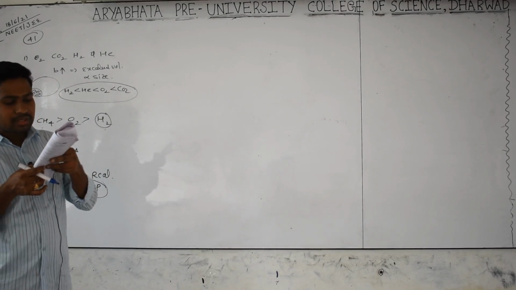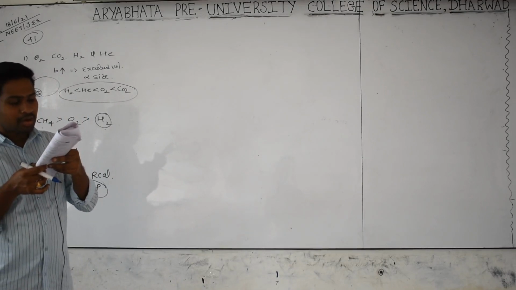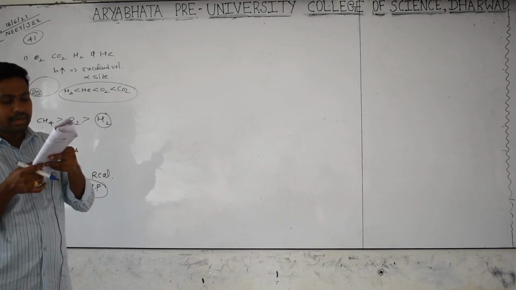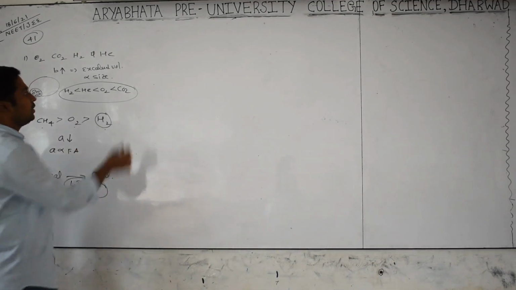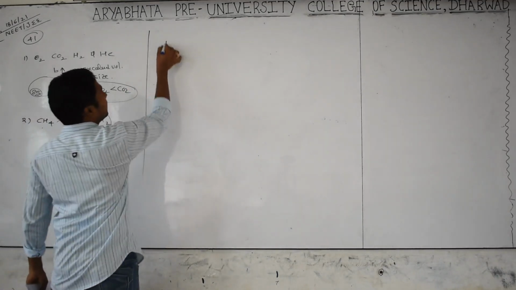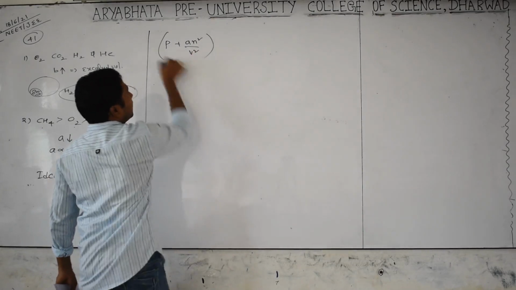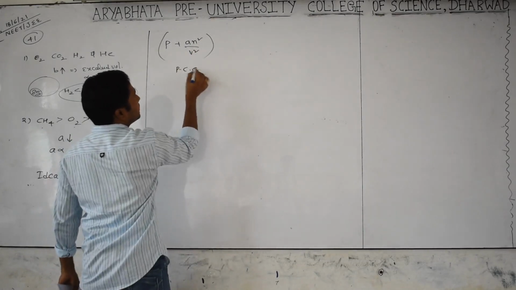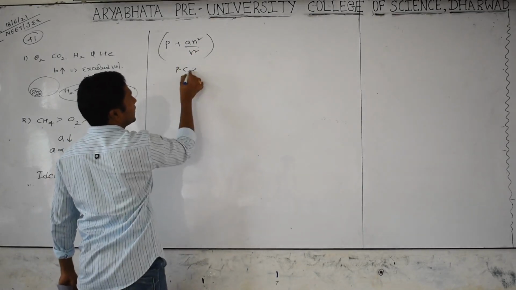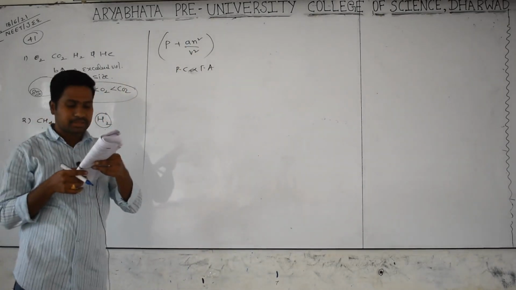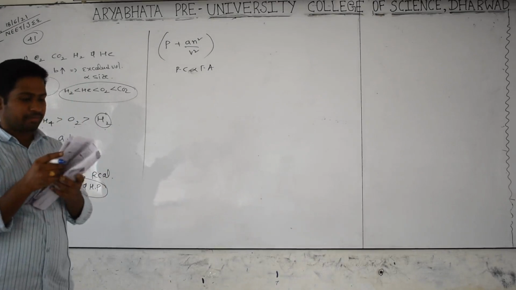In the van der Waals equation of state for a non-ideal gas, the term that accounts for the intermolecular force of attraction, we told already, is P plus A into n square by V square. This is the pressure correction value that is directly proportional to force of attraction. That's why P plus A into n square by V square.